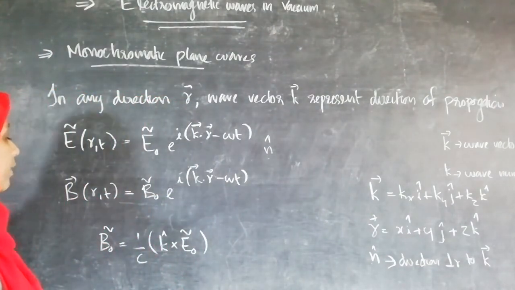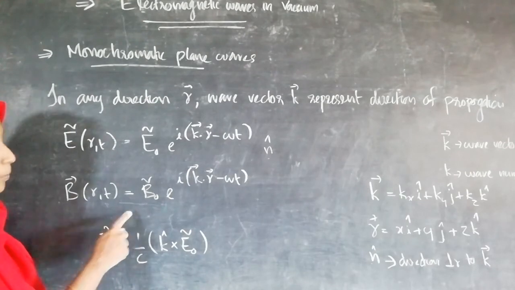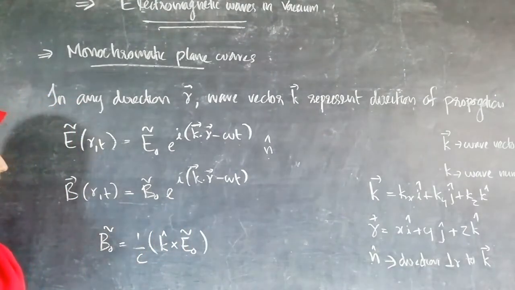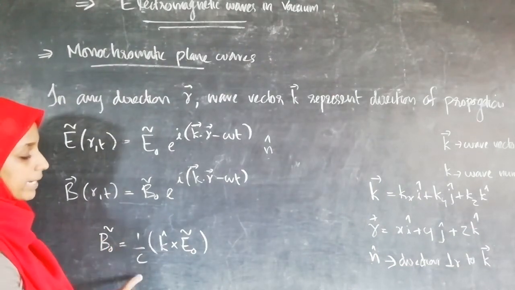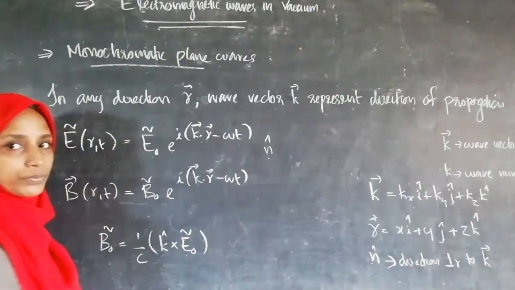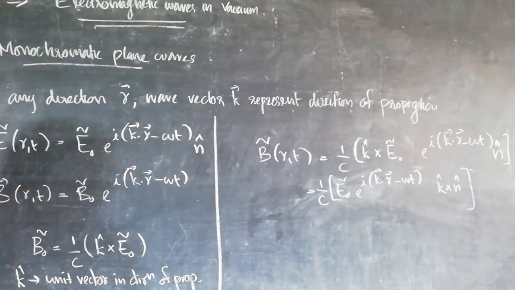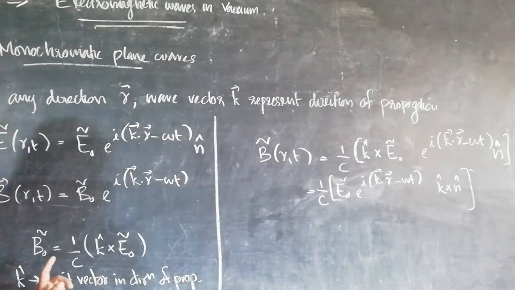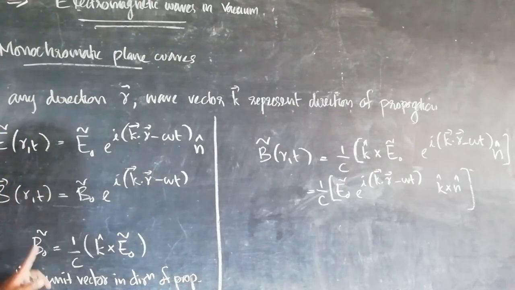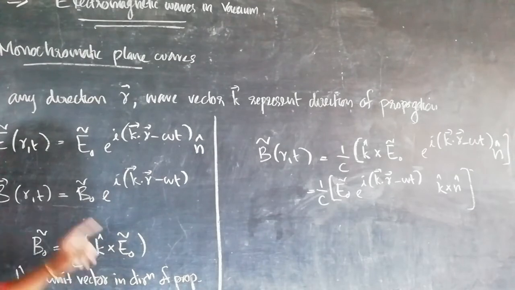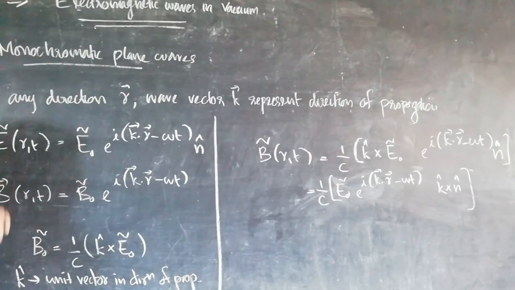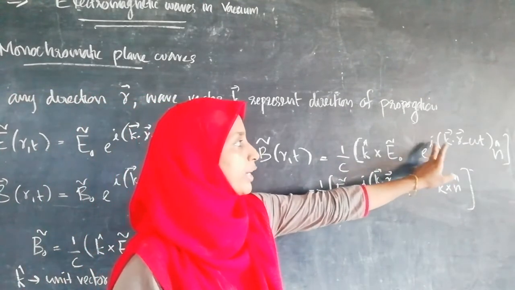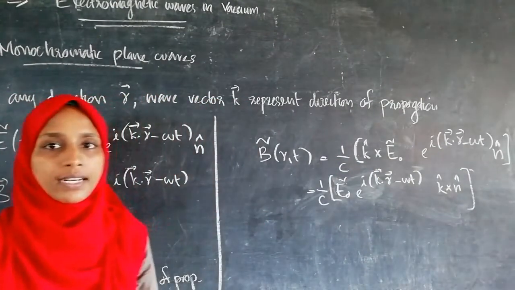In a similar way, we can write B(r,t) is equal to B0 e^{i(k·r − ωt)}, where B0 equals 1 by c k cross E0. We know k is the unit vector in the direction of propagation of the electromagnetic wave. Now I am going to rewrite this equation replacing B0 and E0. That is B(r,t) is equal to 1 by c k cross E0 e^{i(k·r − ωt)} n.